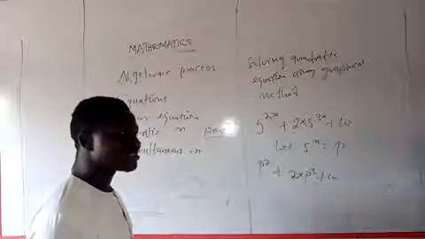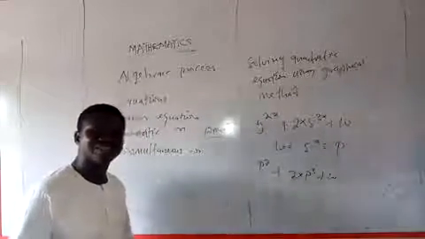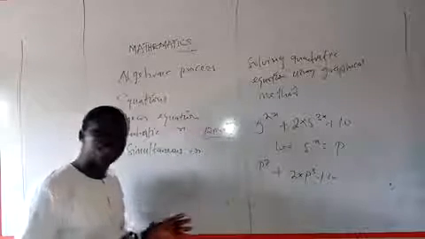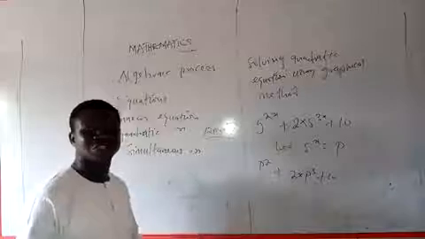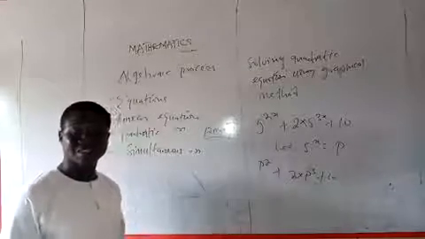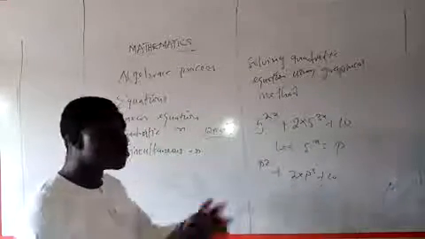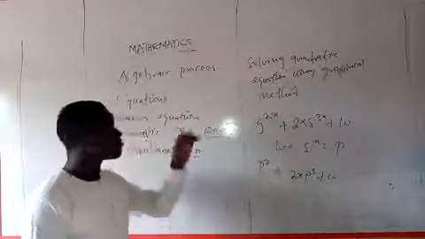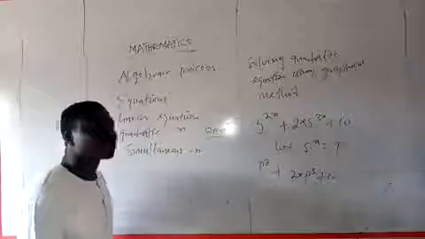Most times substitution method is very, very tedious. I would prefer you learn the addition and subtraction method. It's very easy. All you need to do is know how to manipulate the numbers and just solve and get the answer. Now, this is for algebraic process.